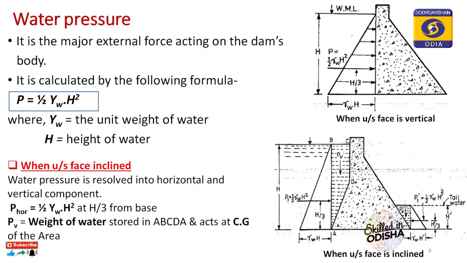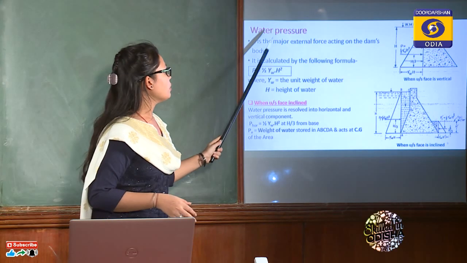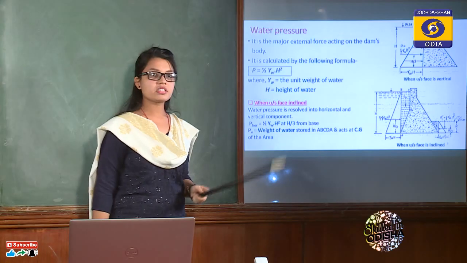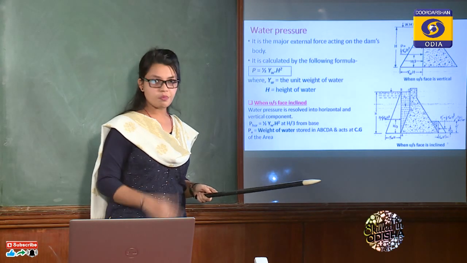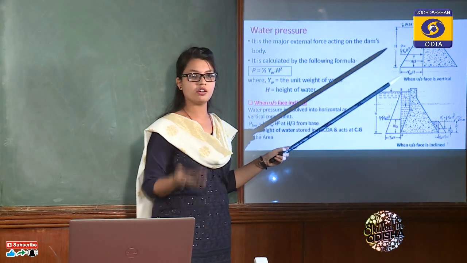Water pressure is the measured external force. Okay, so it's coming from outside the body of the dam. Now how to calculate water pressure? This can be calculated by hydrostatic pressure distribution. You already know this, you have studied in this subject only, in your fluid mechanics part.